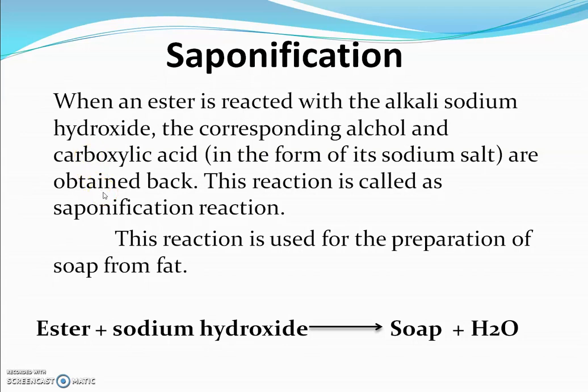This reaction is called a saponification reaction. This saponification reaction is used for the preparation of soap from fat. Edible oils or fatty acids are nothing but esters. When these esters are reacted with sodium hydroxide, soap is formed and water is formed.